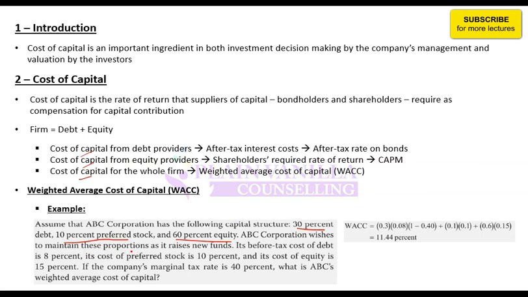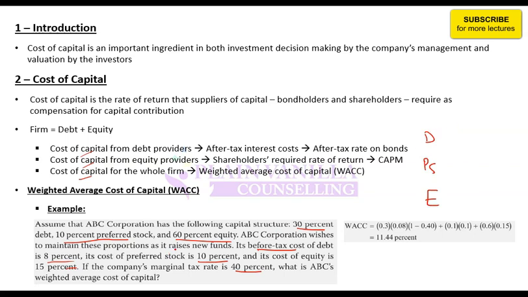If it wishes to maintain these proportions, that means in future also the capital structure will be the same. Its before tax cost of debt is 8%, preferred 10%, equity 15%, and the marginal tax rate is 40%. So it has debt, it has preferred stock, and it has equity.